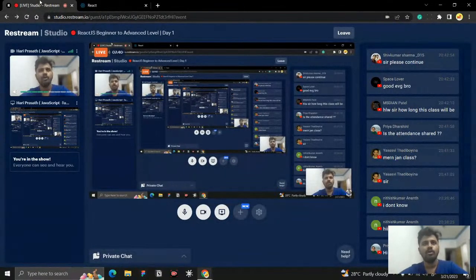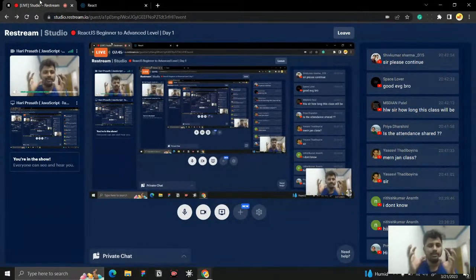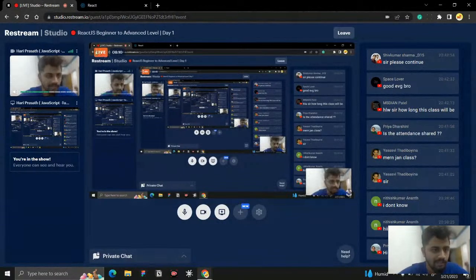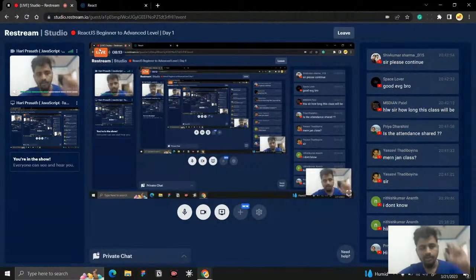A component is something that you create as a building block. If you know the atomic design pattern: atoms are combined to form molecules, molecules are combined to form organisms, organisms are combined to form pages, and pages are combined to form the entire website. The same component idea is applied in React. We will create small components. For example, for a button, you can see this live button, I will create a separate component in React and store it.